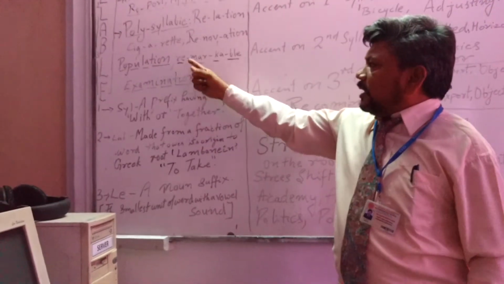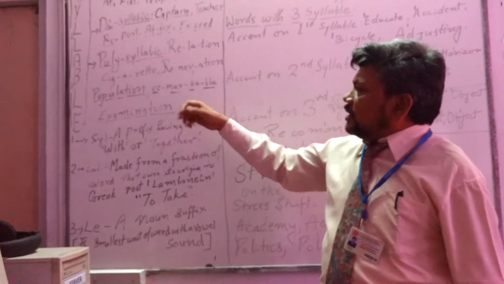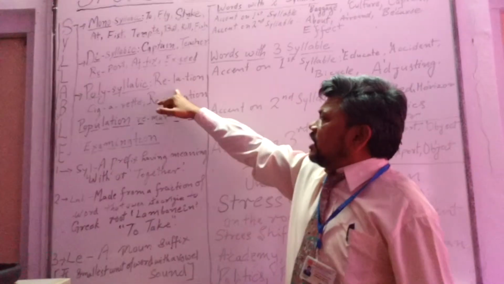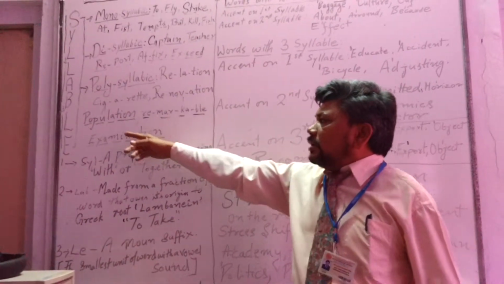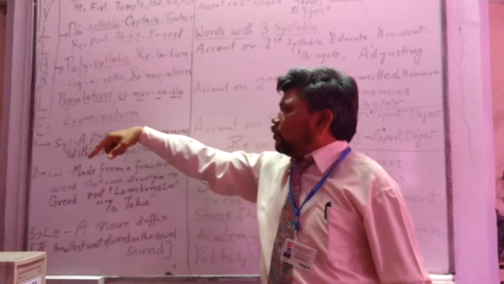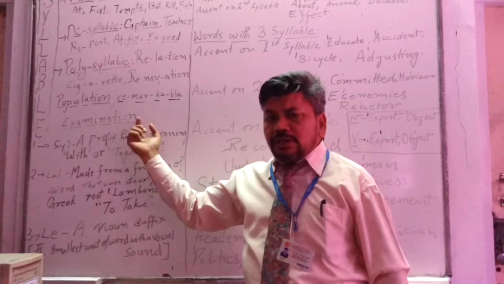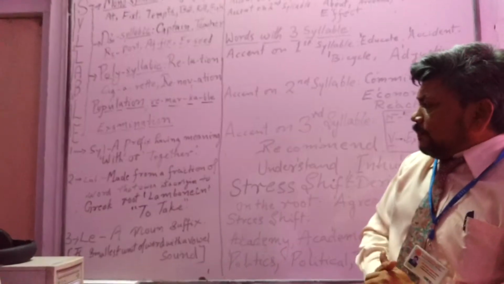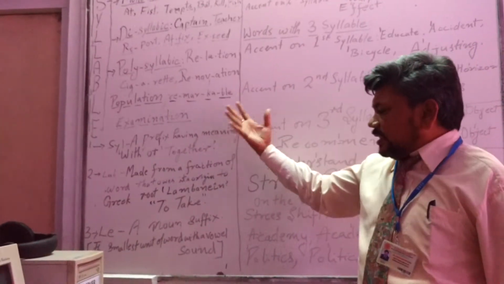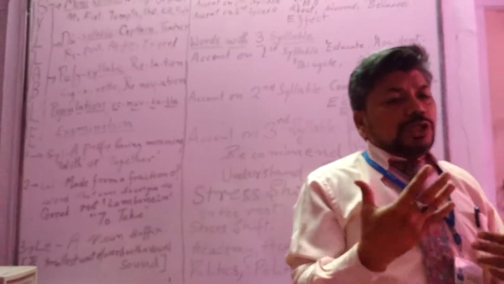Here, for example, remarkable, examination. This is, and again, relation is 3 syllables, cigarette 3, renovation 3 syllables, then population 4 syllables, remarkable 4 syllables, and examination is a 5 syllable word. Moving forward to the definition, here syllable means a unit of sound in a word, and then we will be moving to the word.